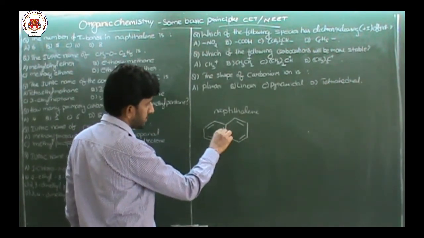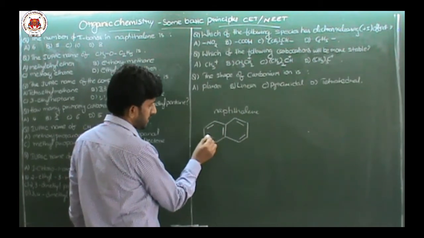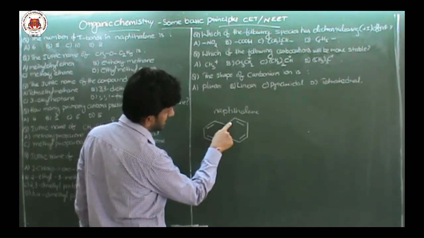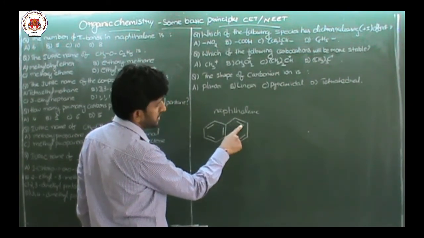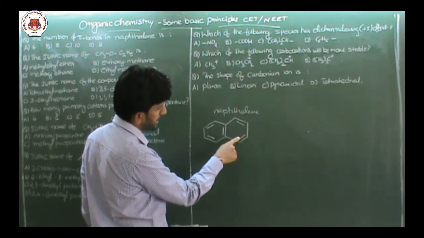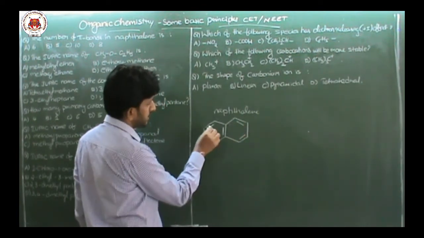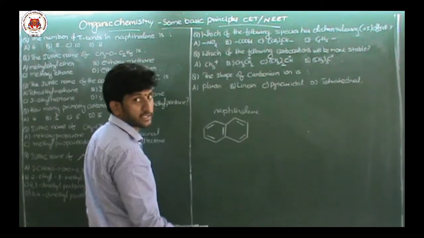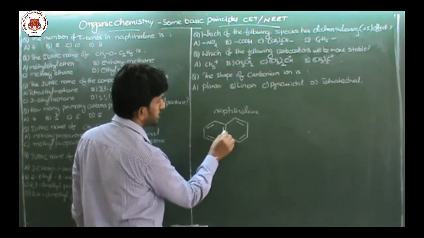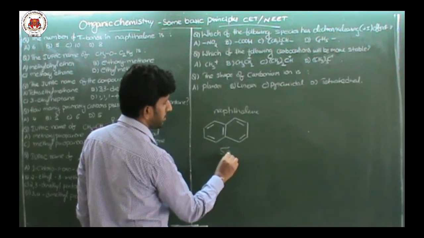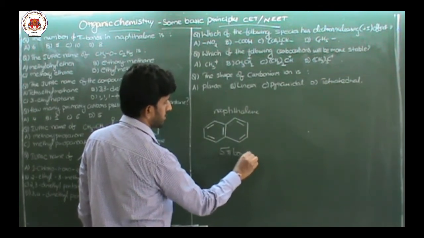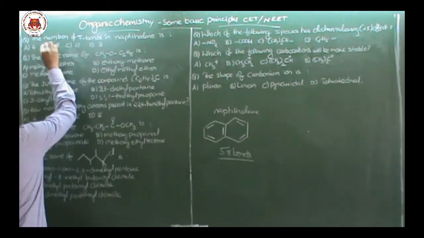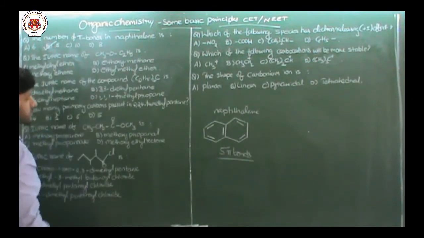Here you see, inside one ring there are 3 pi bonds. This is one pi bond, then a sigma bond, again a pi bond, again sigma, pi. That means 1, 2, 3. 3 pi bonds in one ring and 2 pi bonds in the other adjacent ring. So totally 1, 2, 3, 4, 5. 5 pi bonds are present in naphthalene. So the answer is 5, Option B.